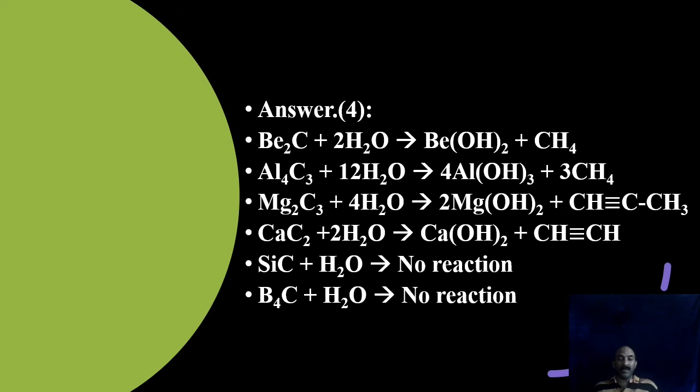So please remember them. Now calcium carbide. Calcium carbide reacts with water producing acetylene. We have studied that as the method of preparation for acetylene. Now silicon carbide and boron carbide. These two are very hard materials with a strong structure. Silicon carbide resembles diamond in structure. Both of them have no reaction with the water at all. So our answer for the question will be that option suggesting beryllium carbide and aluminium carbide, not boron carbide. Beryllium carbide and aluminium carbide combination is our answer. Answer 4. We proceed to the next one.